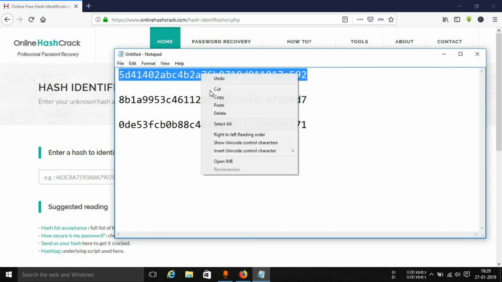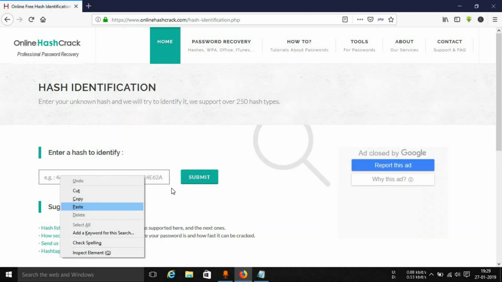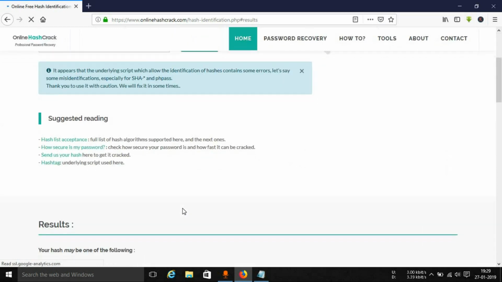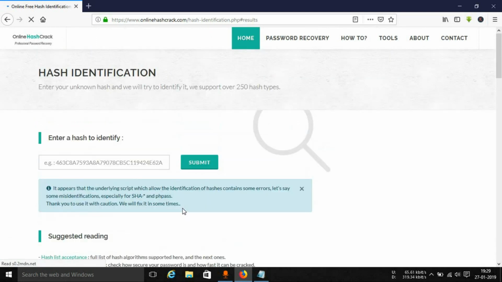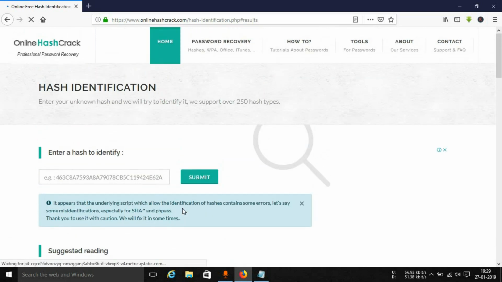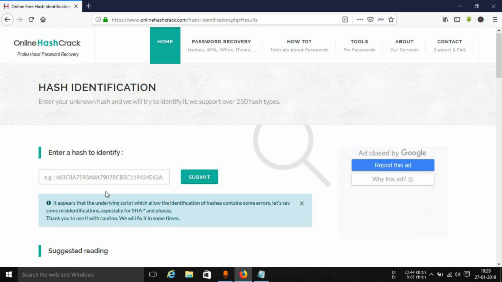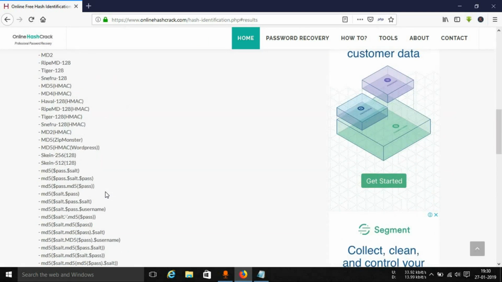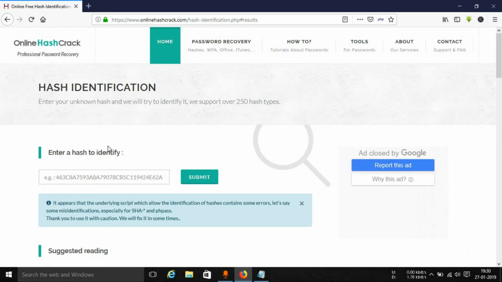So if I simply copy this particular hash, paste it over here and press submit, you'll see that this will analyze the type of algorithm and return the result as to what type of hash it is. Now I am not promoting this particular website because I have no knowledge of it. I generally don't use websites for such purposes, but you can use online hash identifiers as well.